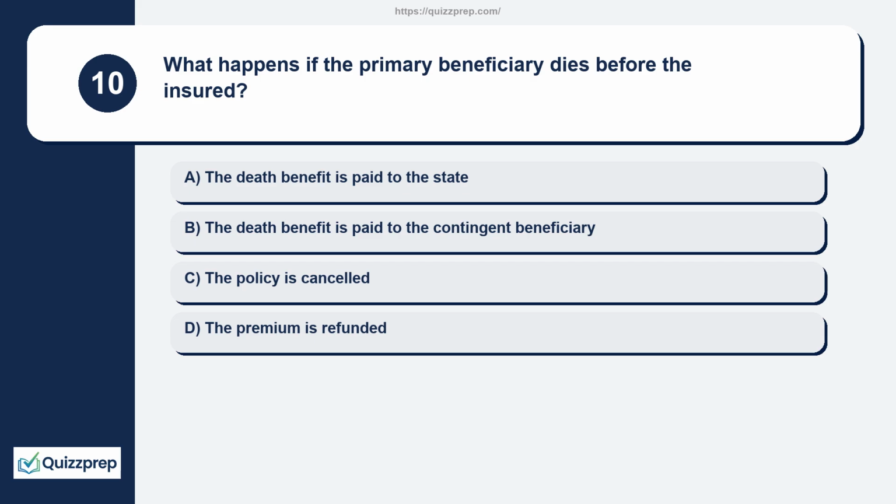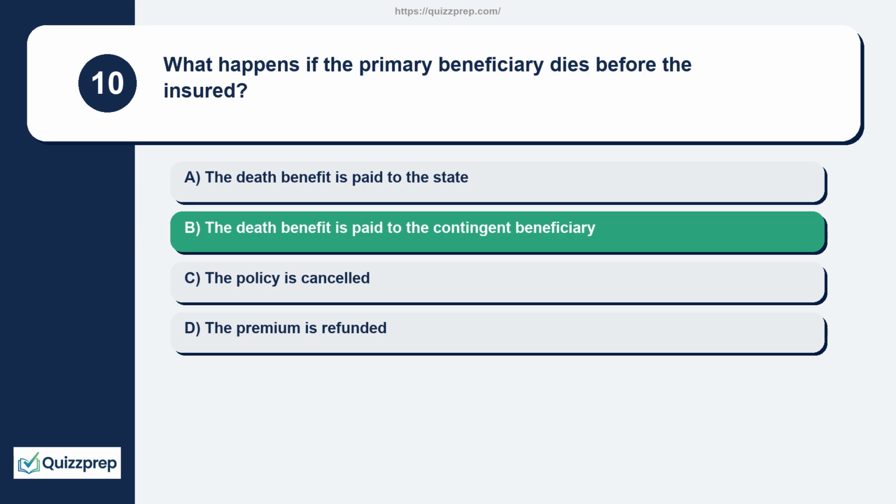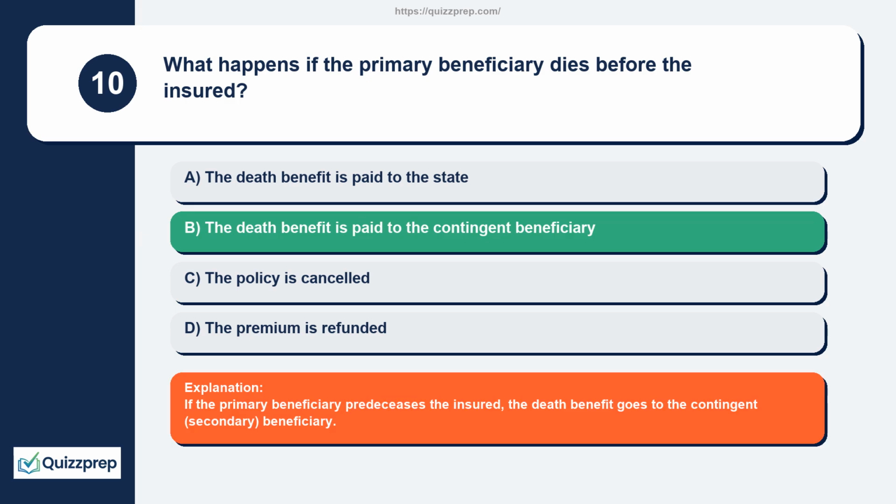Question 10. What happens if the primary beneficiary dies before the insured? The death benefit is paid to the state. The death benefit is paid to the contingent beneficiary. The policy is cancelled. The premium is refunded. If the primary beneficiary predeceases the insured, the death benefit goes to the contingent, secondary, beneficiary.